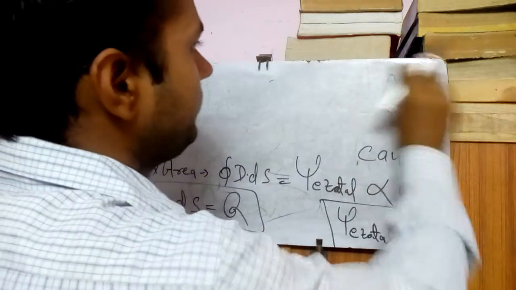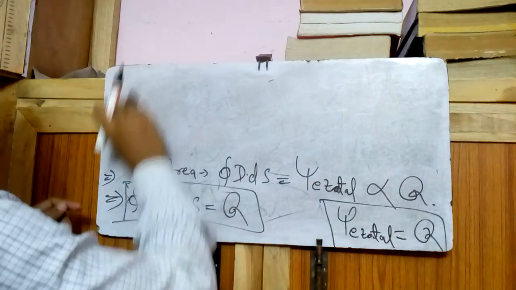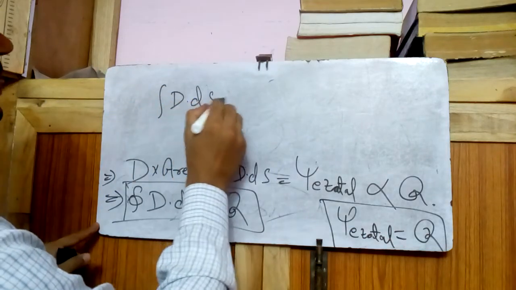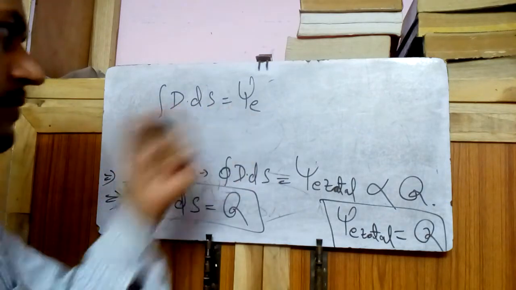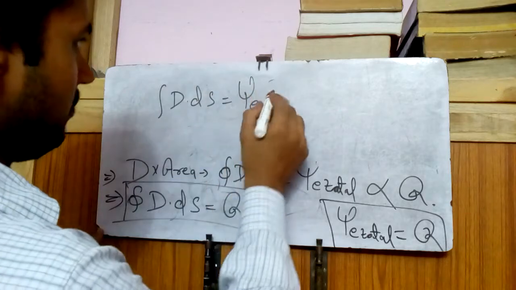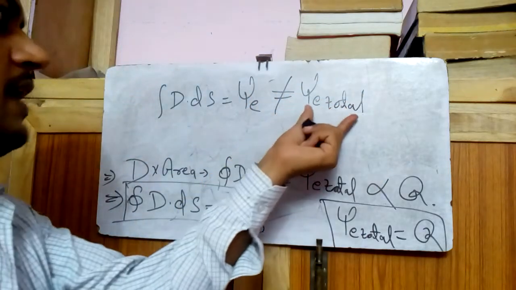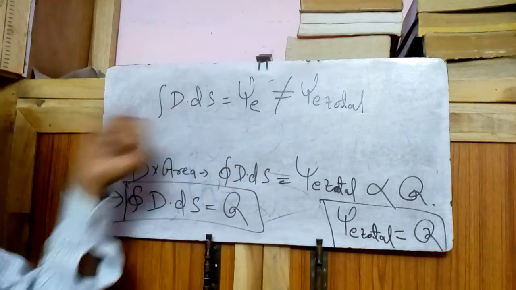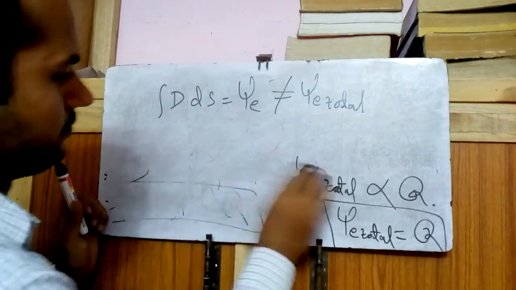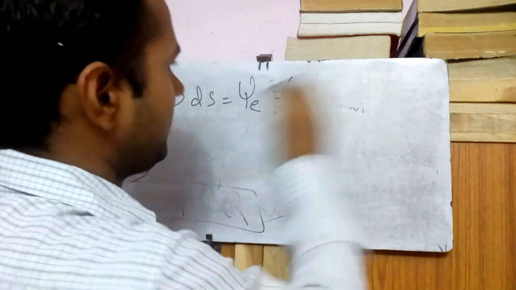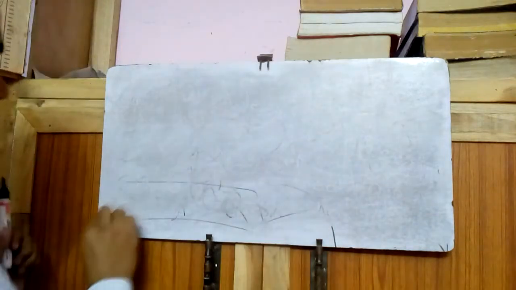So integration of D dot ds not in closed surface is equal to psi e. This integration will give an electric flux, but it is not Gauss law. Why? Because it is not psi e total. So to find psi e total, we will have to do closed integration of the density D, right? Every closed surface has a volume.